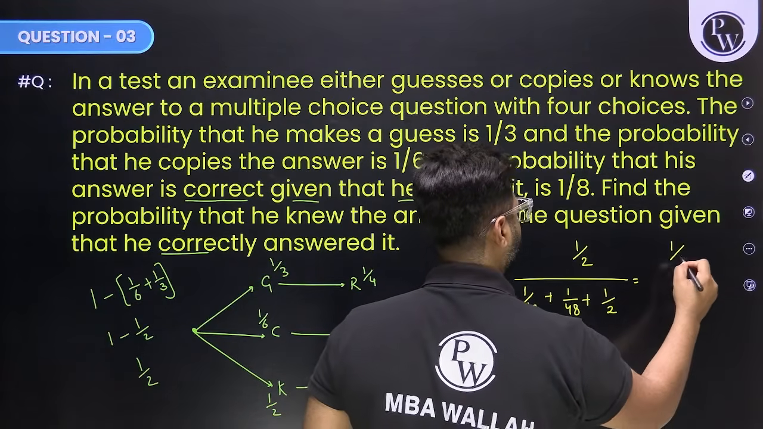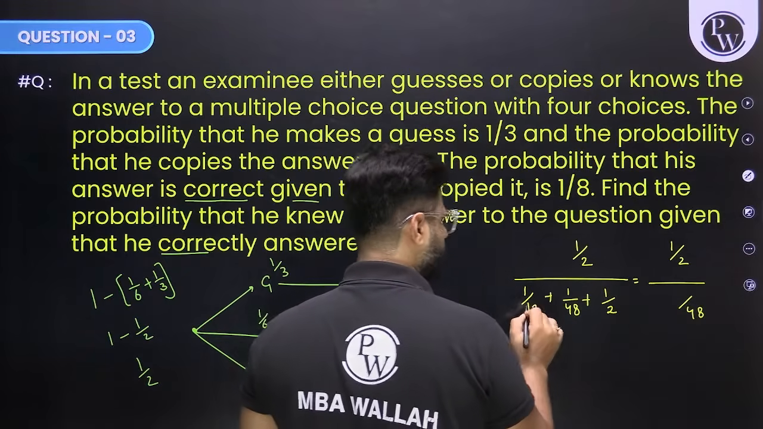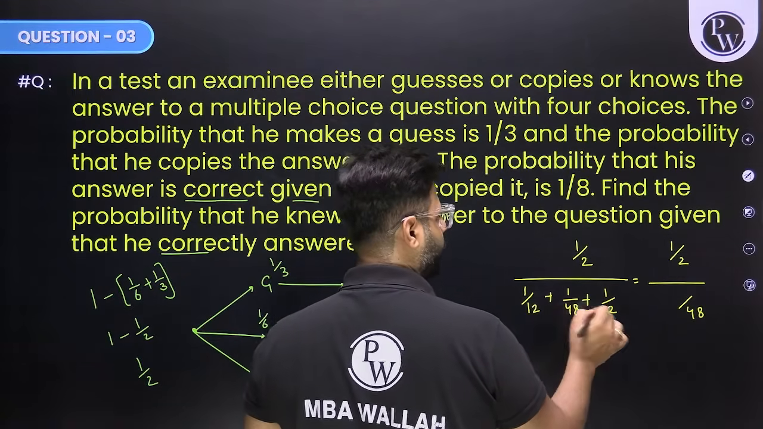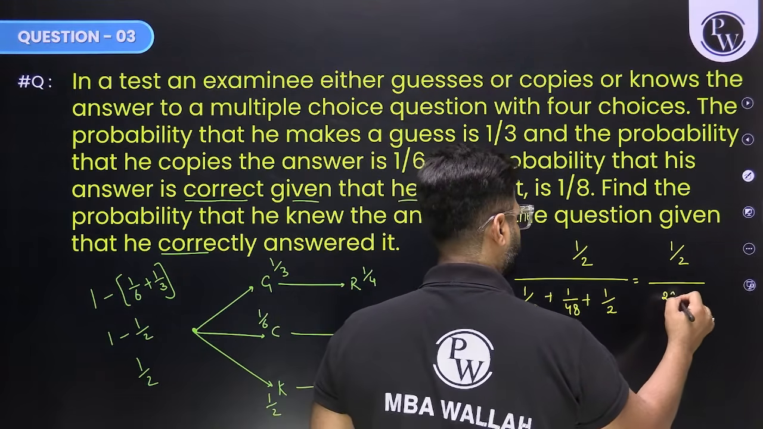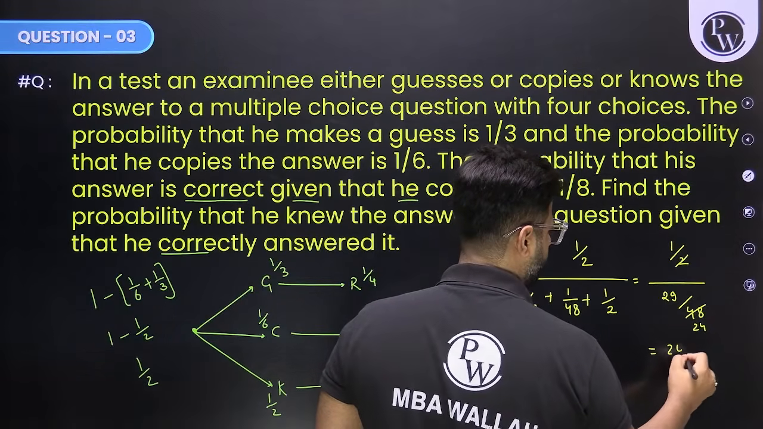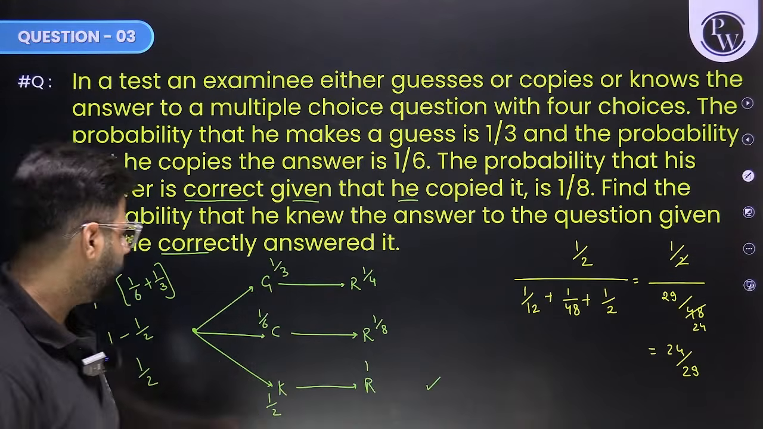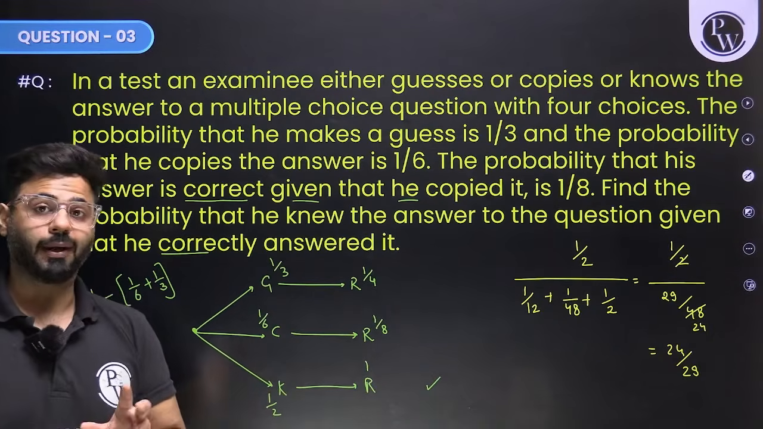So 1 by 2 upon 12, 48, 2, the LCM is 48. 12 4 ja, 4 plus 1 5, 5 and 24, 29. 2 1 ja, 2, 24 ja, the answer becomes 24 by 29. 24 by 29 is the probability that he knew the answer if he is getting it right.